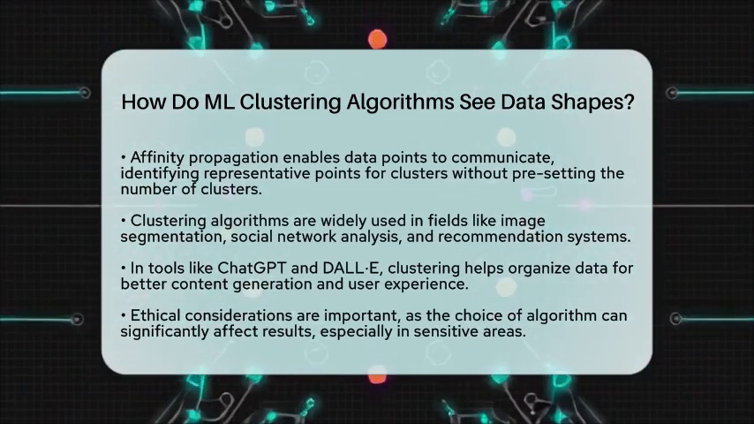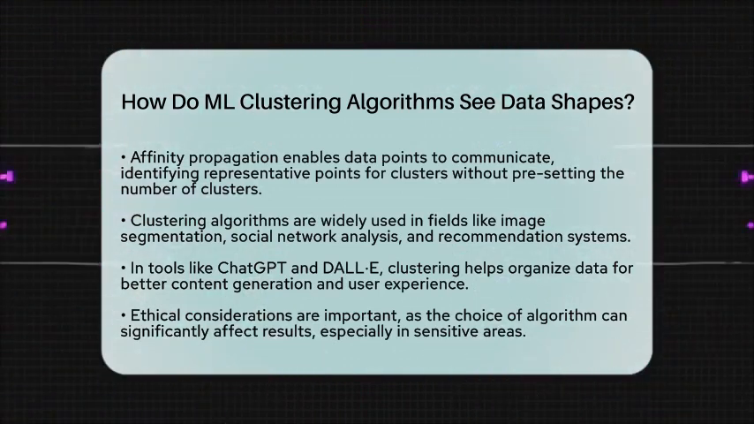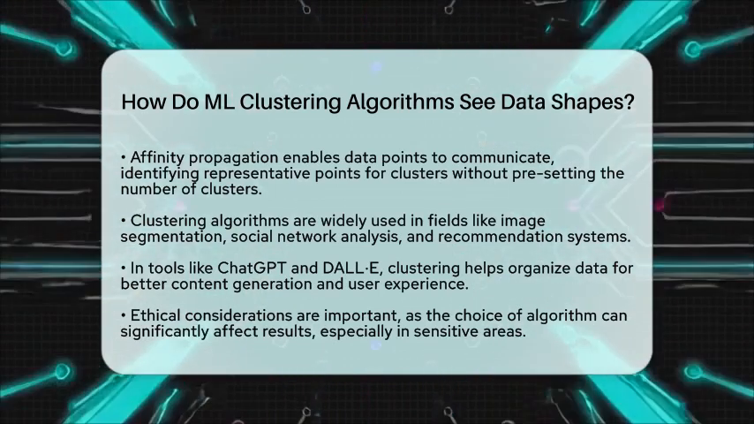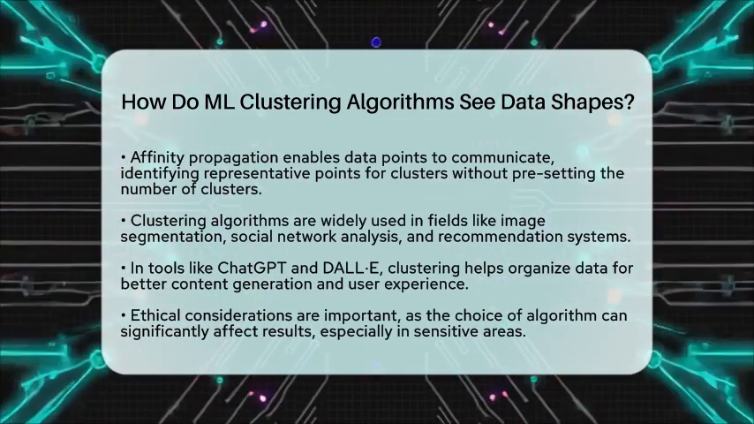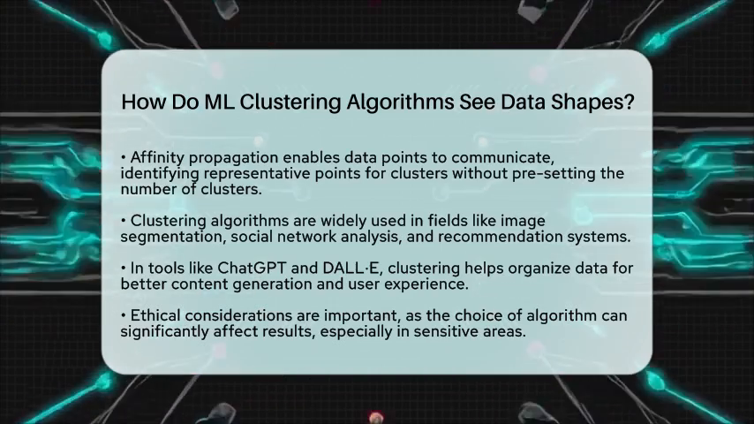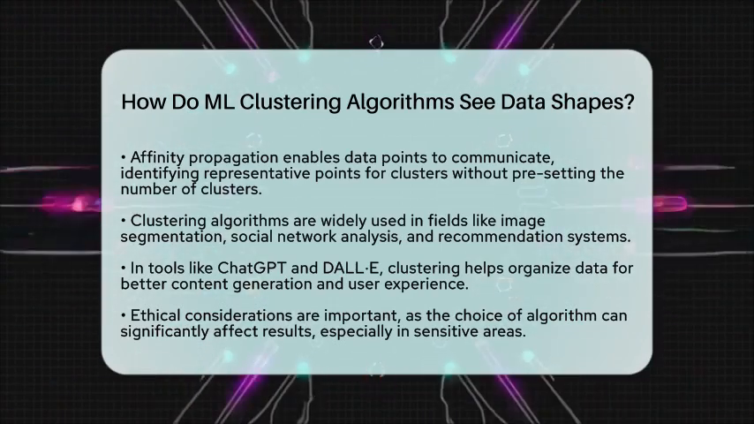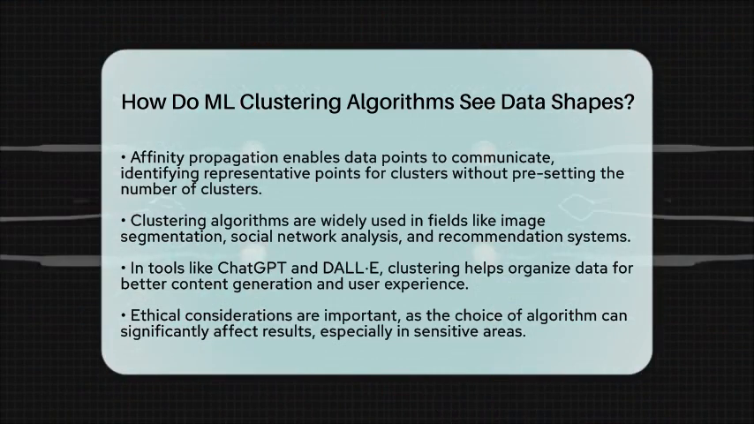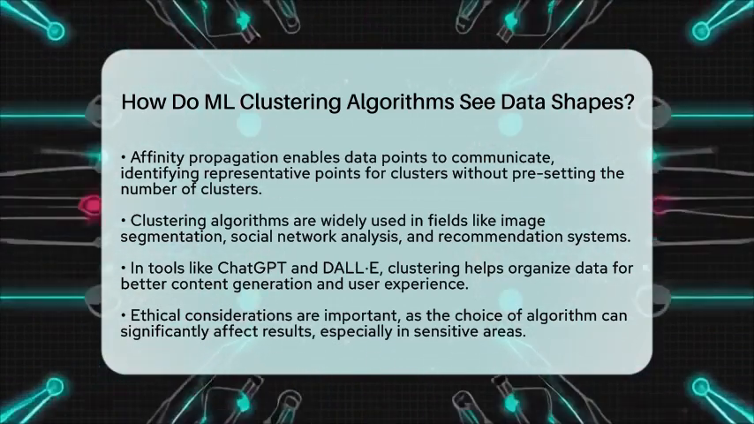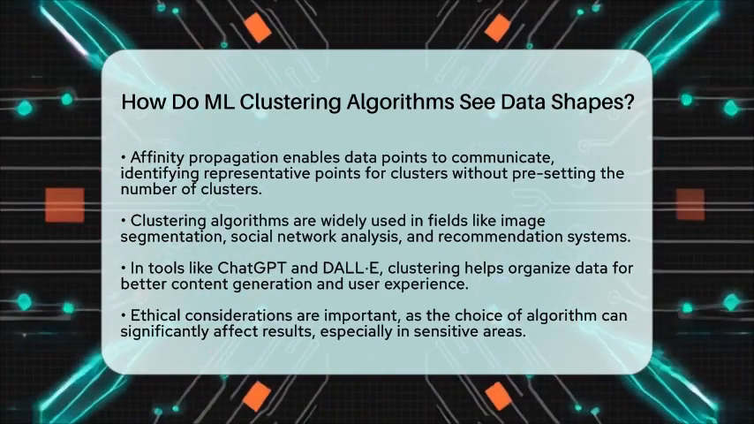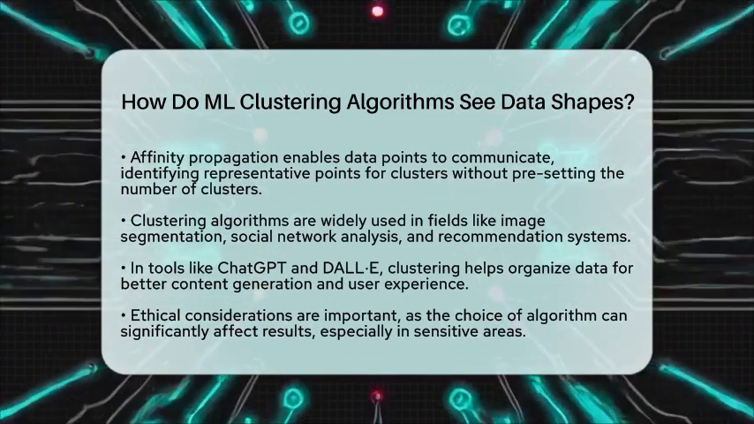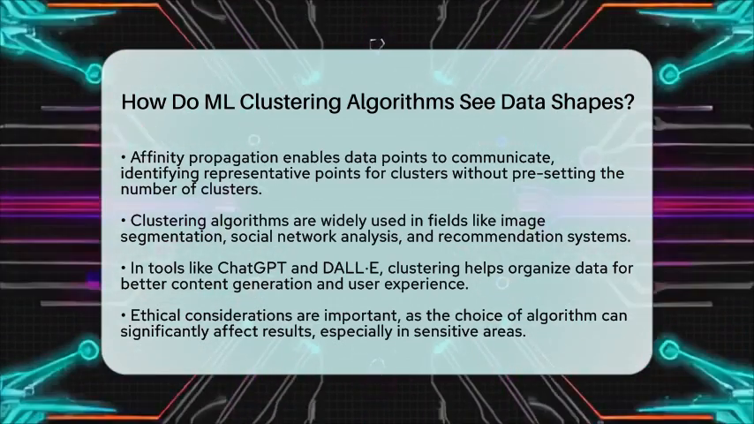In summary, machine learning clustering algorithms see data shapes through different methods. Whether it is by looking at distances to centroids, local densities, probability distributions, or hierarchical relationships, each approach has its strengths and weaknesses. Understanding these differences can help you choose the right algorithm for your data analysis needs.